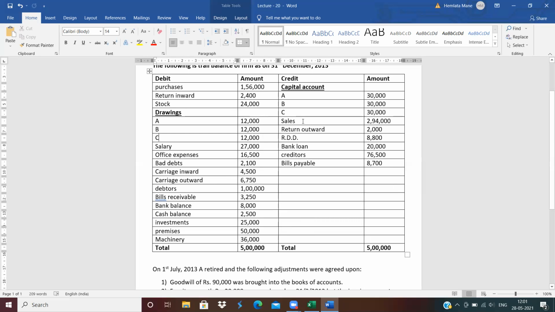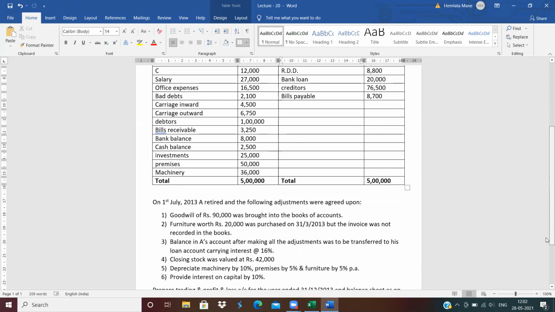Next is sales. Sales, trading account, credit side. Next, return outward, less from purchase. RDD, this is the old RDD, so this will be less from the bad debts. Bank loan, liability side. Creditors, liability side. Bills payable, liability side. Now, see the adjustments.